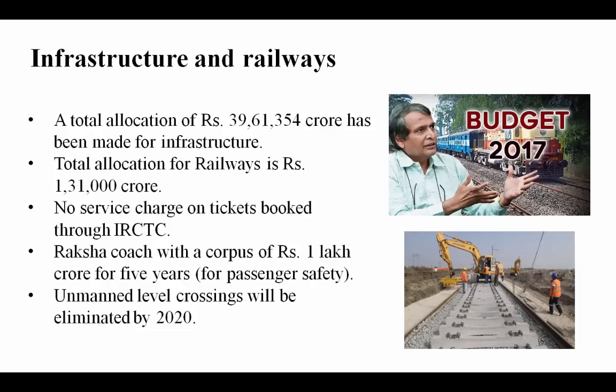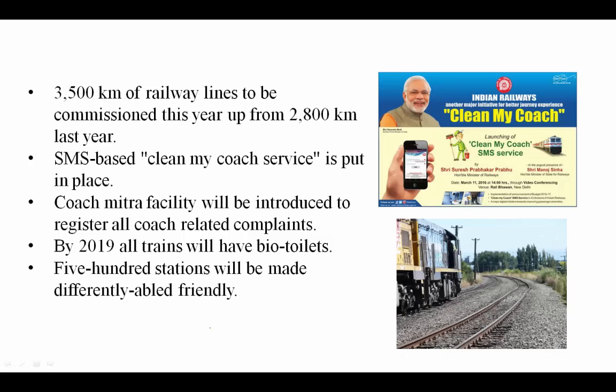Total allocation for railways is rupees 131,000 crore, and no service charge on tickets booked through IRCTC. Raksha coach with a corpus of rupees 1 lakh crore for the 5 years for passenger safety. Unmanned railway crossing will be eliminated by 2020. And 3500 kilometers of railway lines to be commissioned this year, up from 2800 kilometers last year.